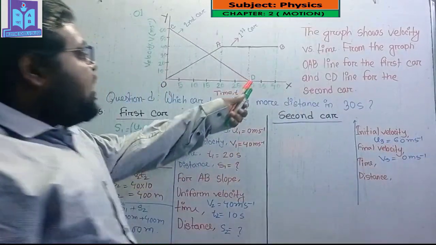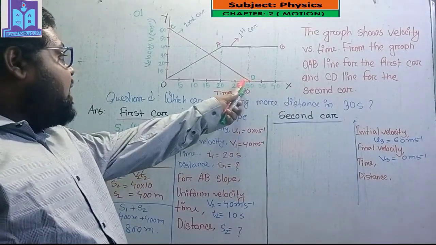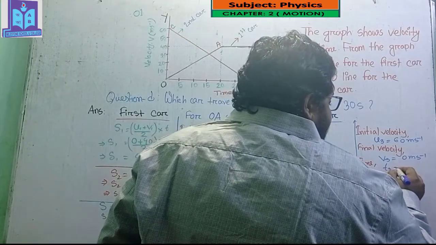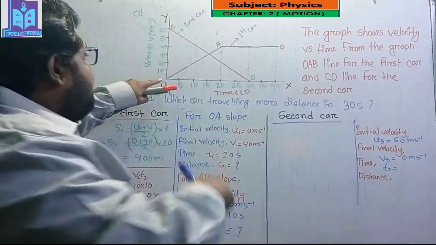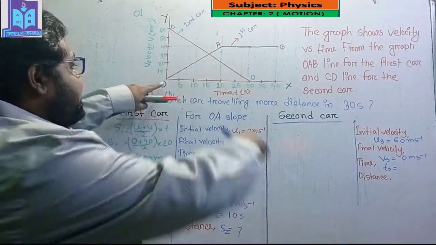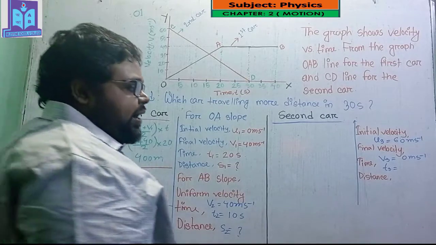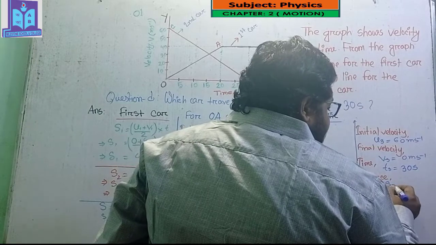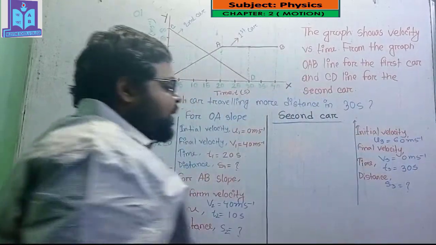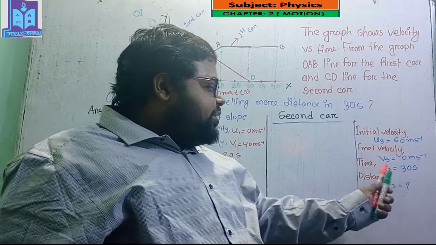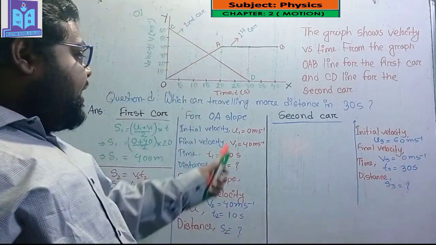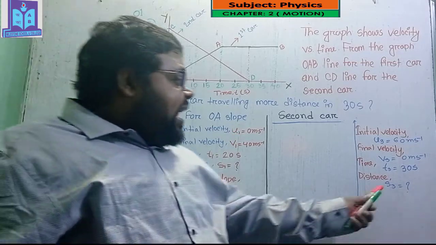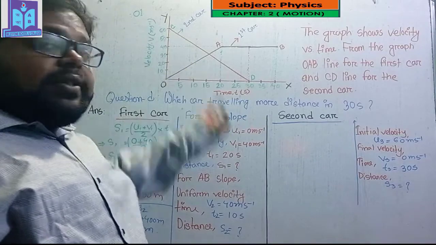And time t3, for the CD slope, is 30 seconds, and I have to find out s3 equals what? Here I am indicating u3, v3, t3 and s3 because I have already used s1, v1, v2, t2, that's why this s3 distance is only for the second car.